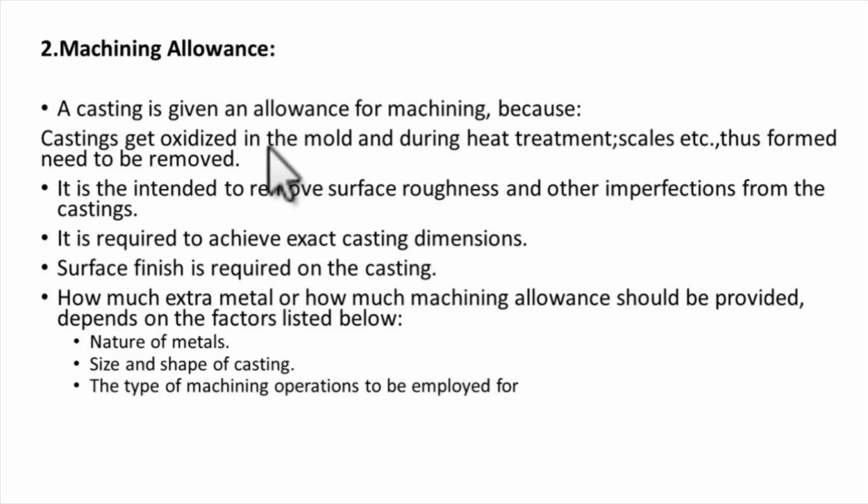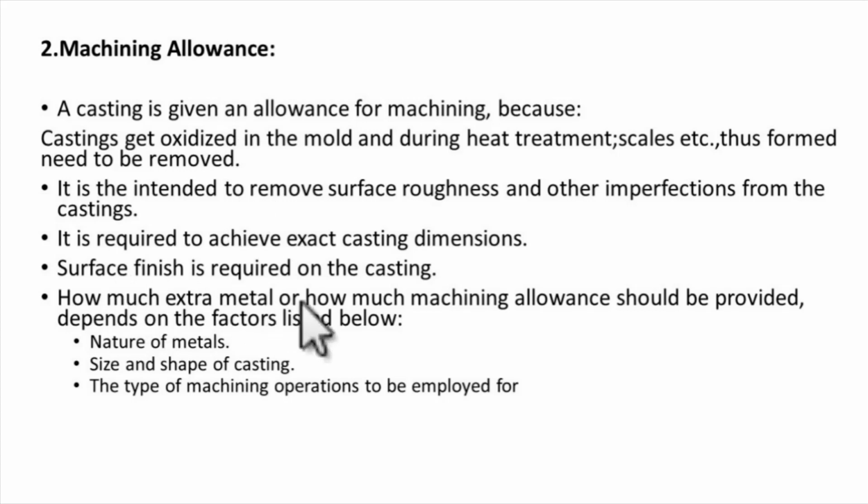Now the machining allowance. A casting is given an allowance for machining because the casting gets oxidized in the mold, and during heat treatment scales are formed. To avoid dimensional differences, we provide machining allowances so that if we remove the oxidized portion from the surface, the dimension will not change, and will be the same as we desire in our cast product. So this is why we provide the machining allowances.